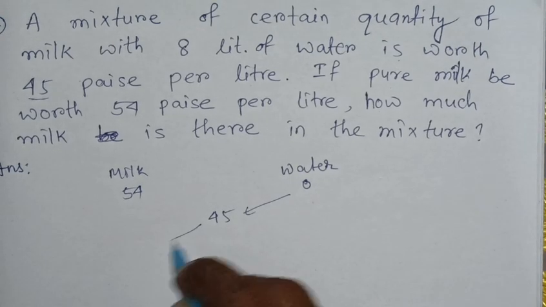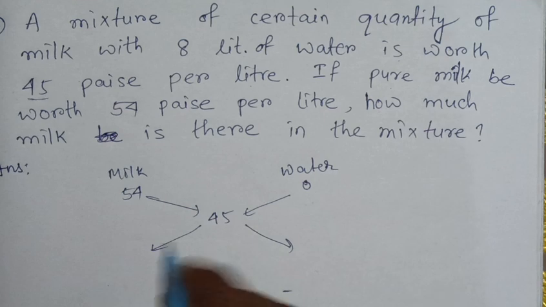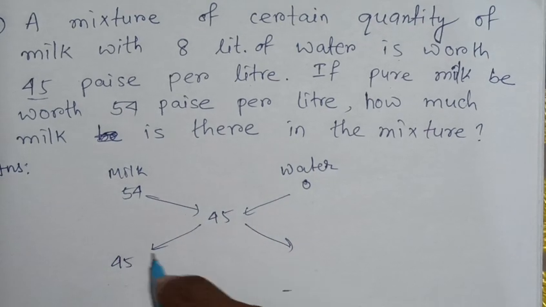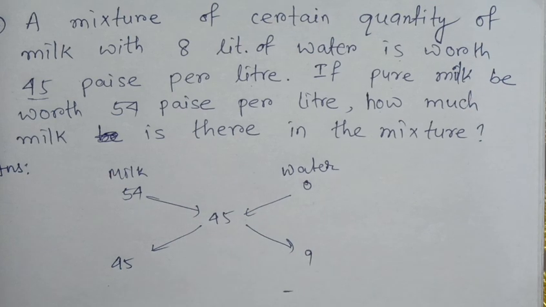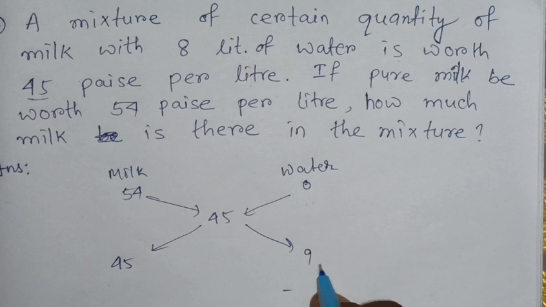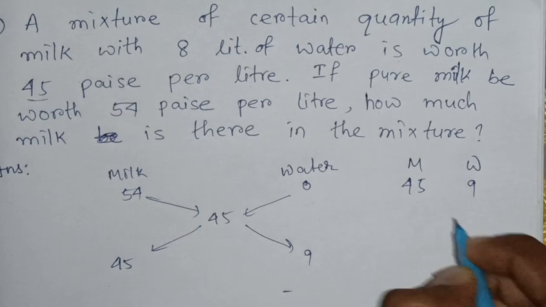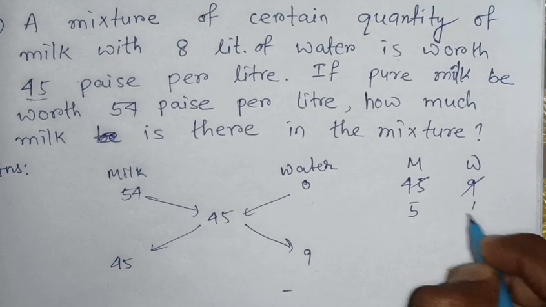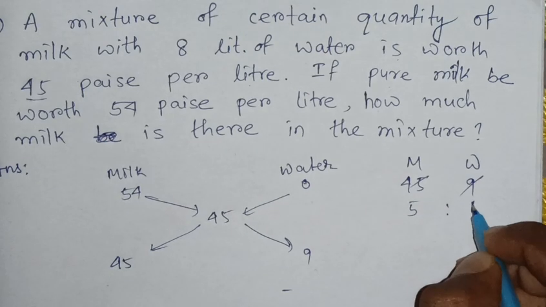So the amount of milk and the amount of water are in the ratio of 45 minus 0, that is 45, and 54 minus 45, that is 9. So the ratio of milk and water is 45 to 9. 9 ones are 9, 9 fives are 45. So the ratio is